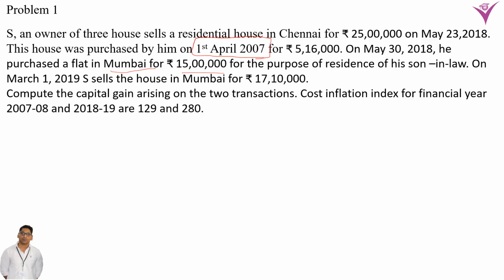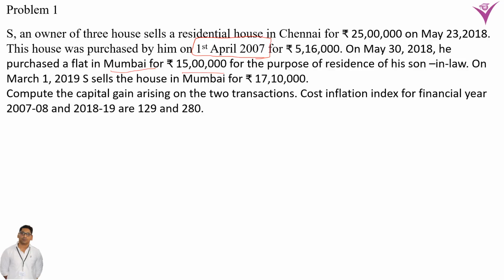Now, compute the capital gain arising on the two transactions. Cost inflation index for the financial years 2007-08 and 2018-19 are 129 and 280. As in the previous lecture, when I explained computation of capital gain, I told you that the cost inflation index is always given in the question. So here also the cost inflation index is given.